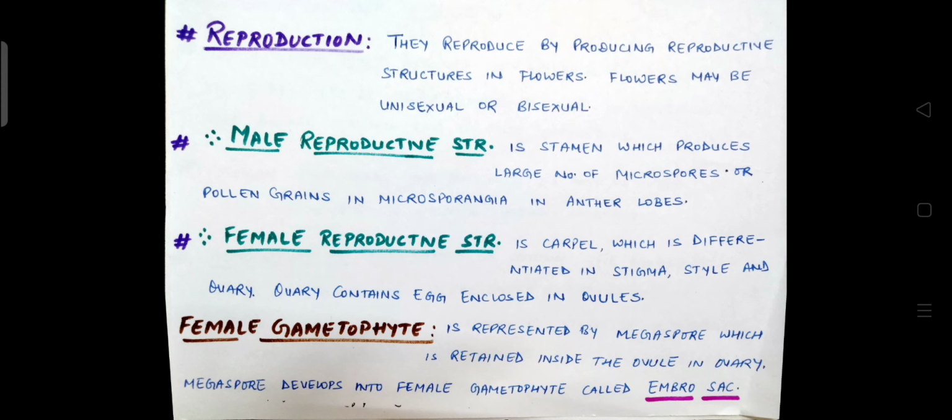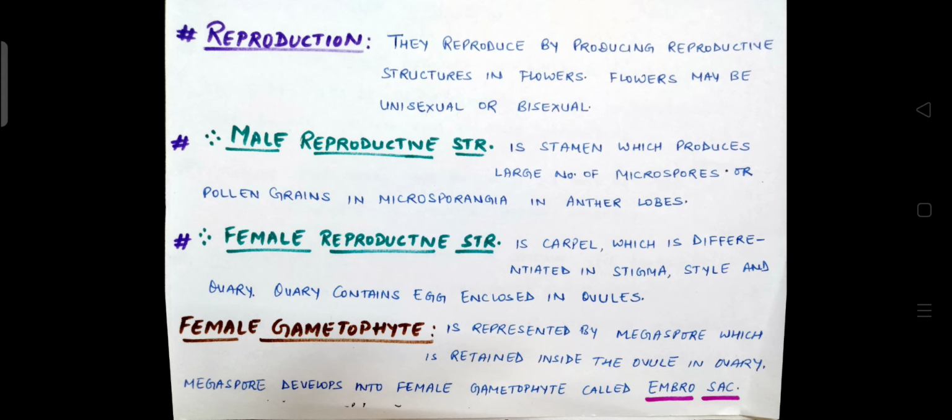The male reproductive structure is in the form of stamen, which produces a large number of microspores. Microspores are also known as pollen grains. The pollen grains are stored in microsporangia in anther lobes. In the detailed structure, we will see the reproductive organs in a flower in a coming session.